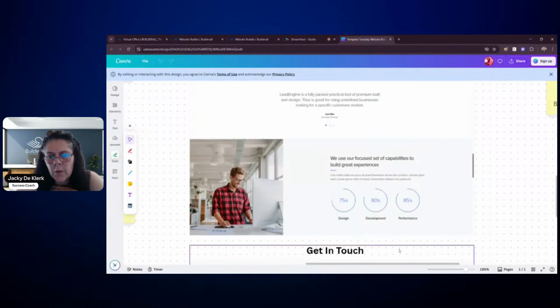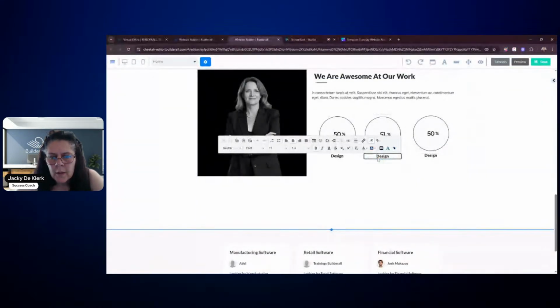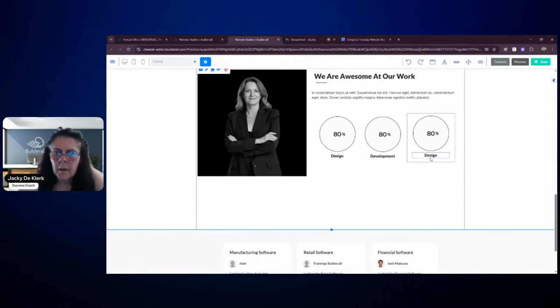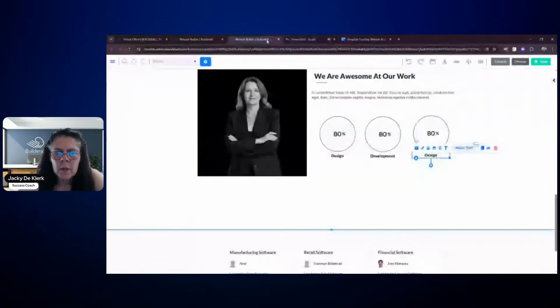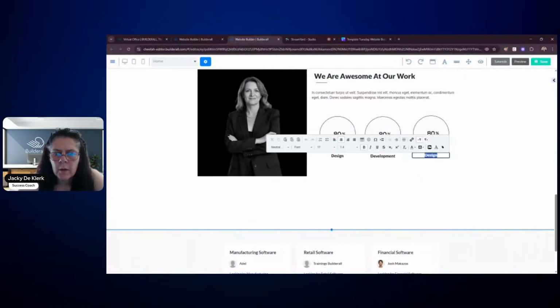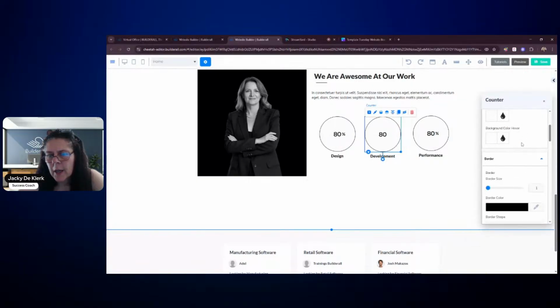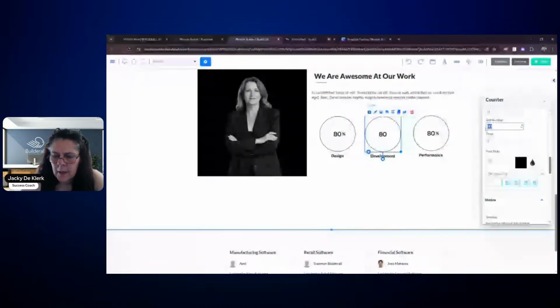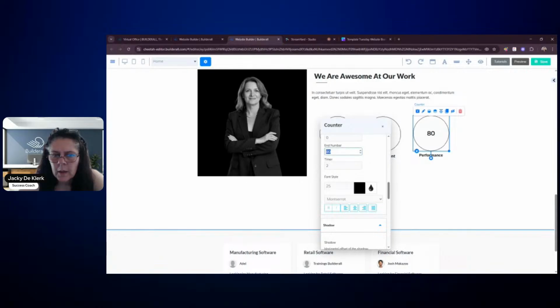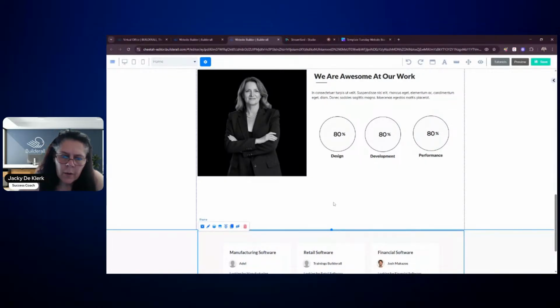All right, so you can see we've got something similar there. So this one could be development. And I don't know what was the other one. What was the other one? Performance. All right. And then you can change for each one. Obviously, the percentages need to be changed. So in this case, we can start the percentage here at 95 maybe. And this one could be, let's say, 75, just for the sake of the exercise. All right, so now we've got that.